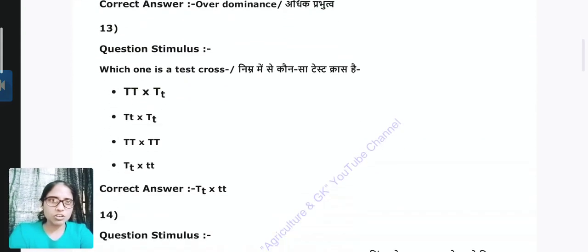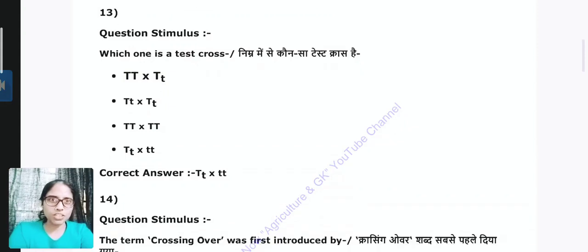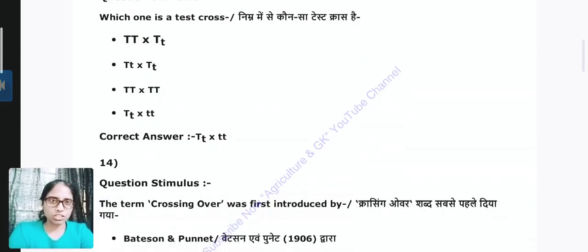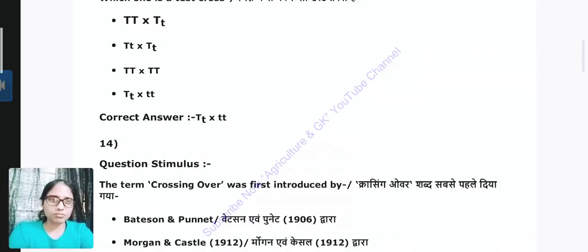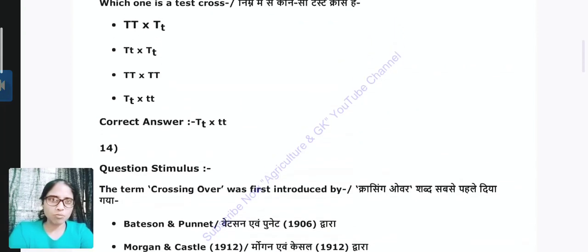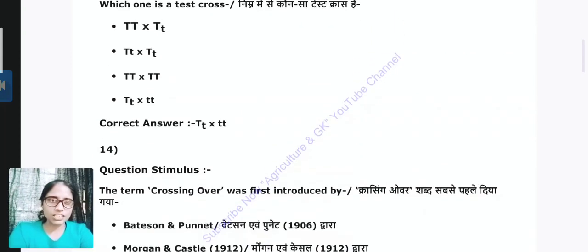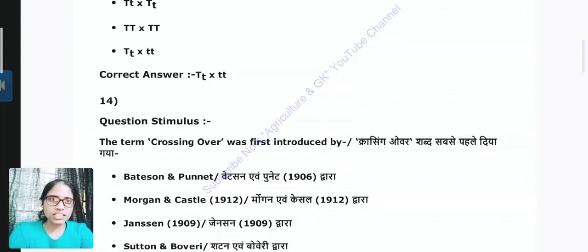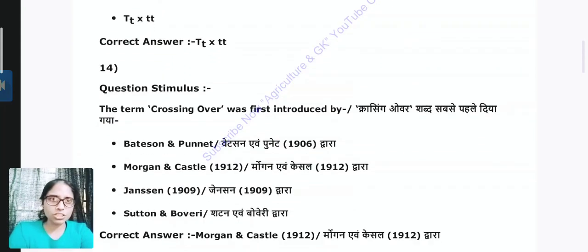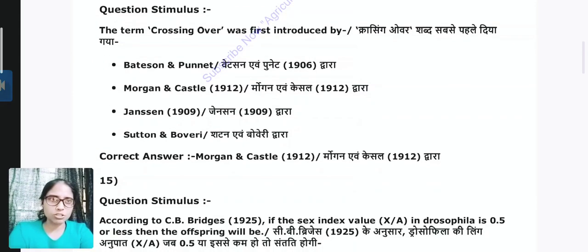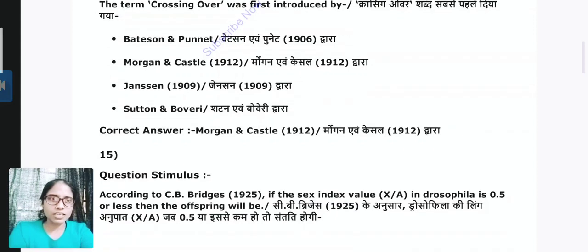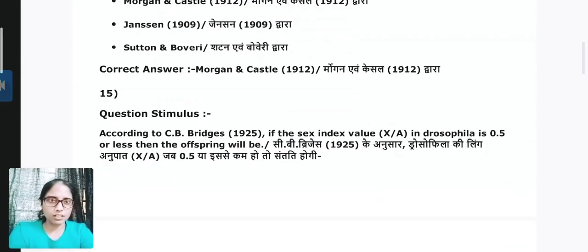Question 13. Which one is the test cross? Answer is capital T small t crossed with small t small t. Which one is the test cross? Because in this cross we use the recessive parent. Question 14. The term crossing over was first introduced by Morgan and Castle in 1912.